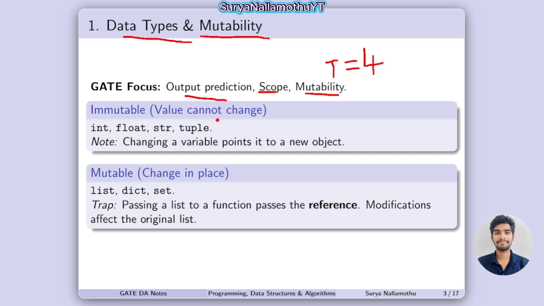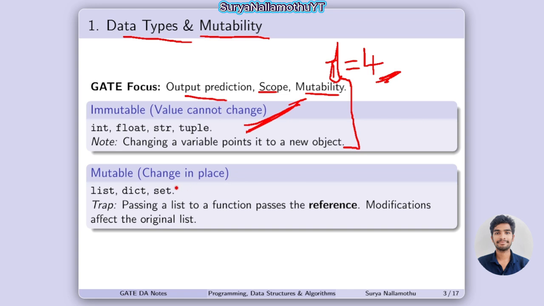Immutable means the value cannot be changed. If we initialize the value as 4, we can't change this 4 value. So int, float, string, tuple: in these objects we can't change the value after initializing. That we call immutable. The note point is that changing a variable points to a new object. It means we can change this t value at this position, but we can't change this 4 value.